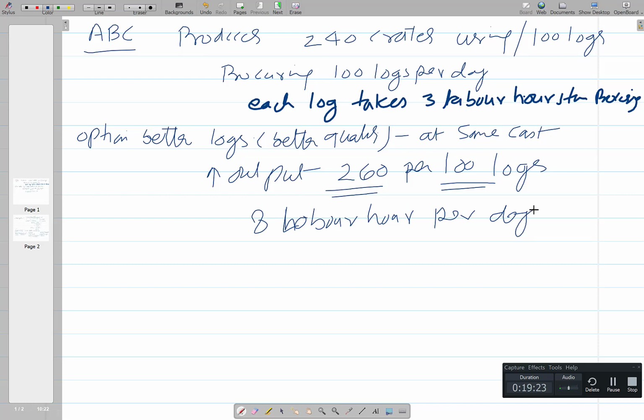So labor hours have been increased, and output has increased by 20 units for the same log consumption.